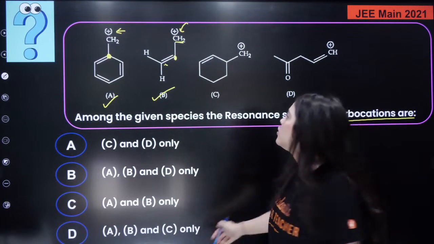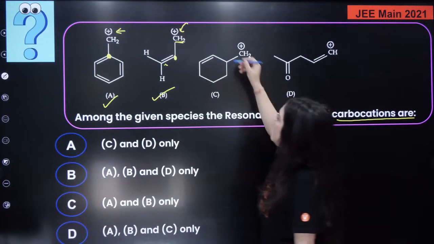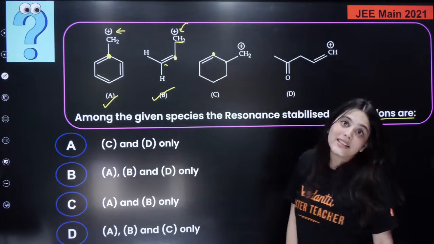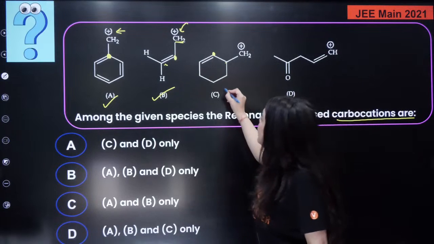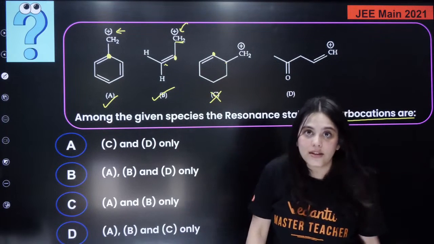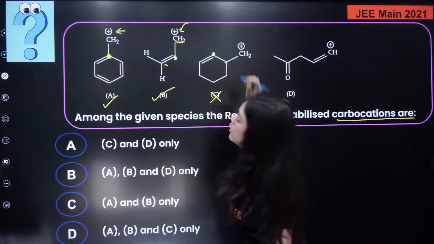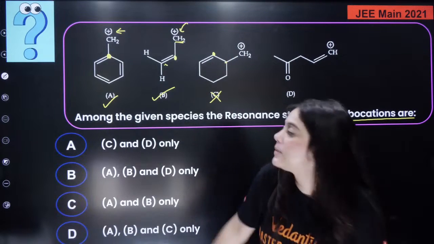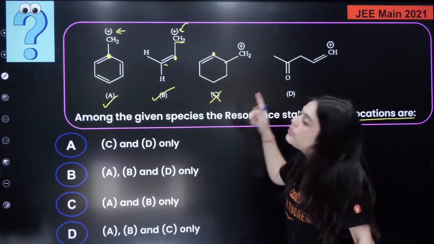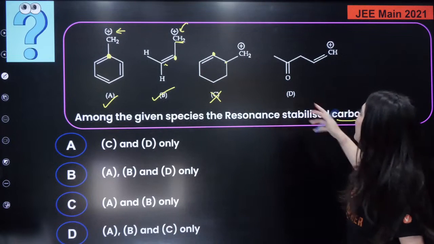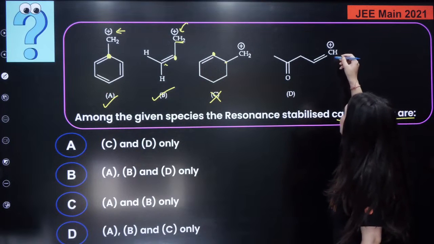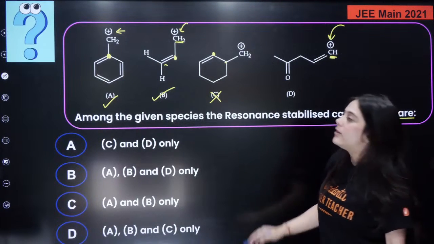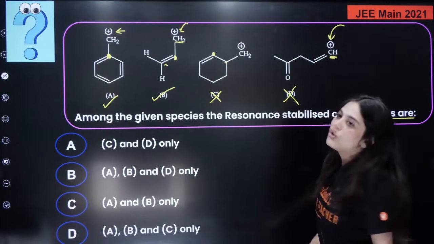We just discussed this topic. Now look at the C. Here is a double bonded carbon and here there is no positive charge. Therefore, this will not show resonance, right? Because this carbon should have had the positive charge in order for it to show the resonance, but this carbon does not have it. So this will not show resonance. Now the D option. D here once again, the double bonded carbon itself has a positive charge. So this again does not show resonance.